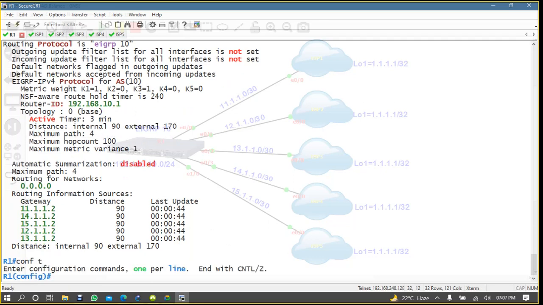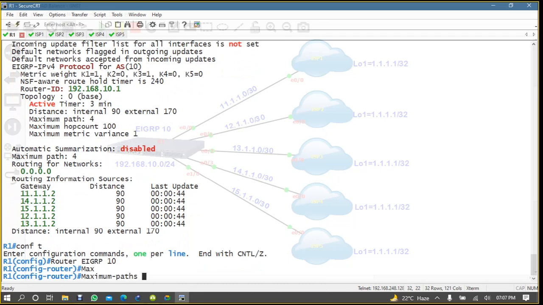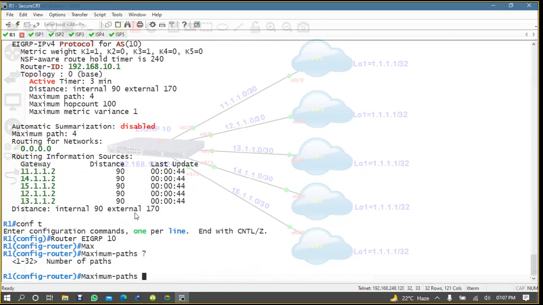So you can come here, conf t, router EIGRP 10. See here, maximum-paths. Question mark is showing 32, right? Yes. But in older IOS, when you find 12.1 or 12.4, you will see only 16 paths.